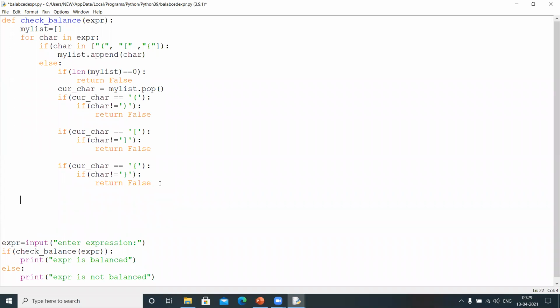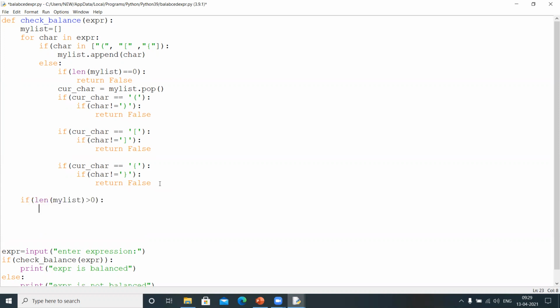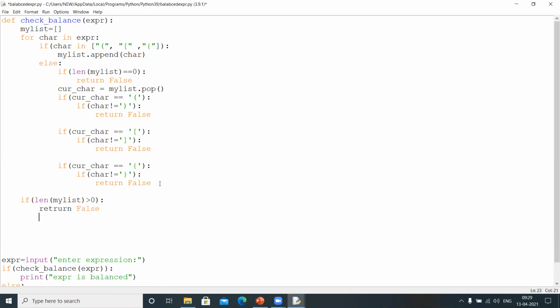And finally, I need to check whether my list is empty or not at last. If the length of my list is greater than 0, it is not empty. So in that case, what do I need to do? Return false. At the end, my list should be empty. So else means my list is empty. In that case, I will return true. Okay. Up to this is the function definition.